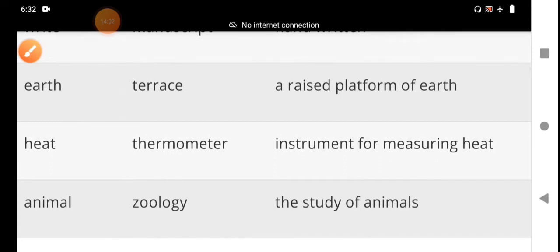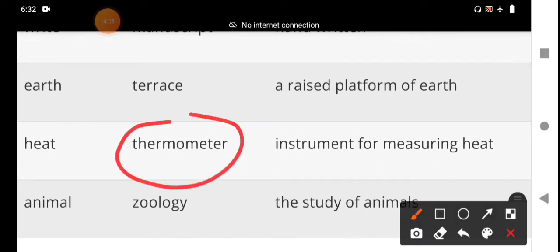What is the meaning of thermometer? An instrument for measuring heat. That is the simple definition. Thermometer means an instrument for measuring and indicating temperature.